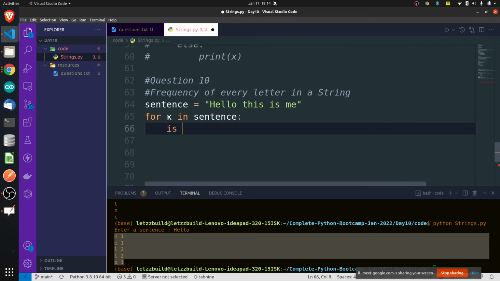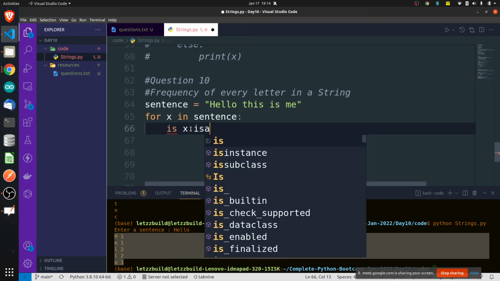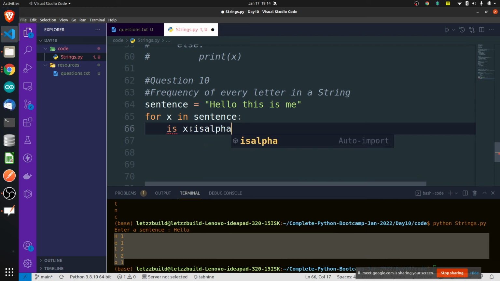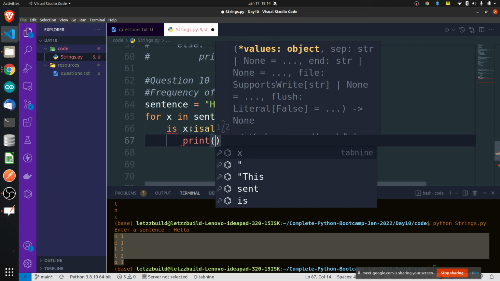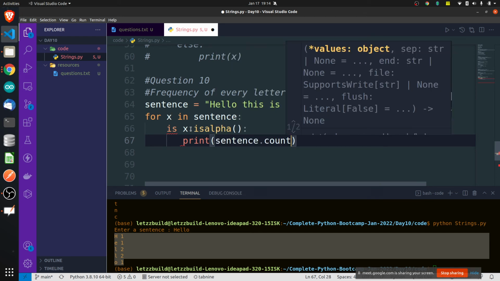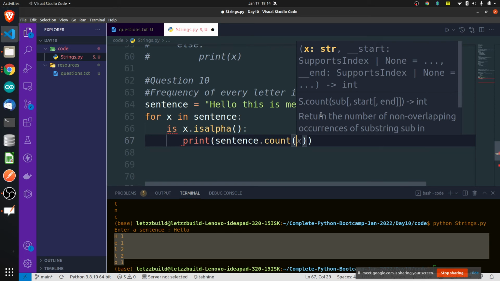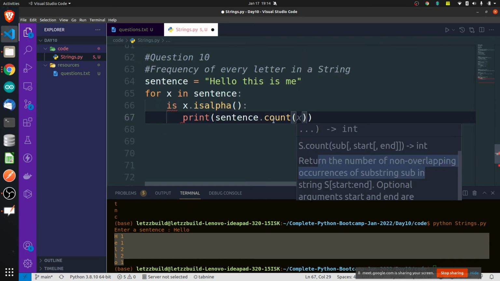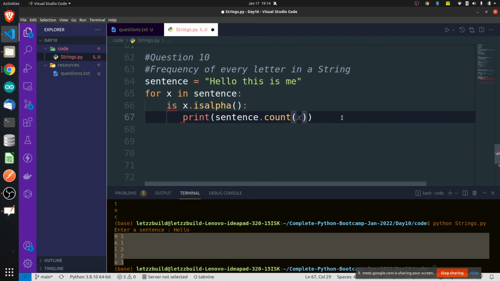Check whether first of all it is an alphabet or not, because if it is not an alphabet, it will calculate spaces also. Check whether x is alphabet or not first of all, using isalpha. If it is an alphabet, then we will use one function which is count. Just say sentence dot count. The count function is basically used to count. See here, it returns the number of overlapping occurrences of a substring. Okay, it is going to check how many times something is going to occur. Okay, x is going to occur.